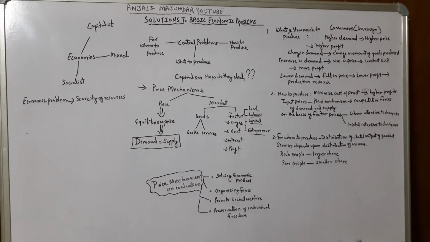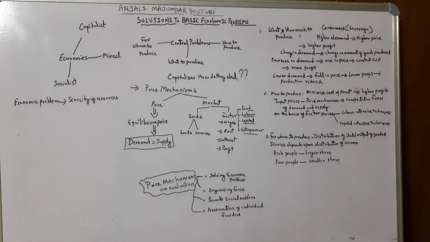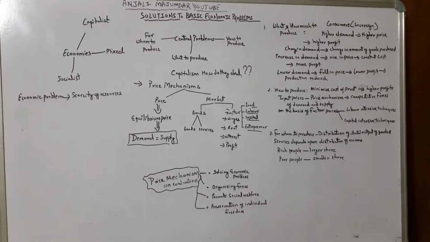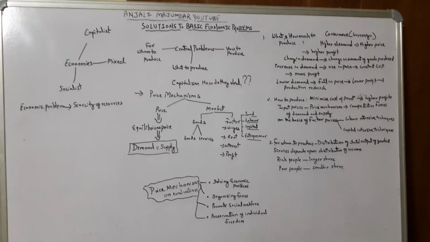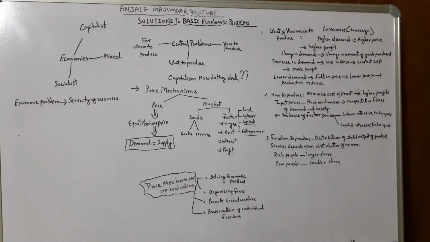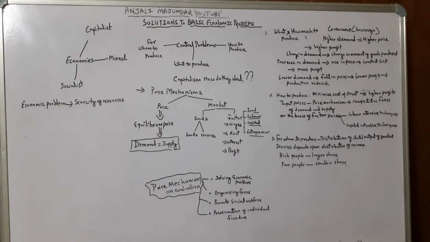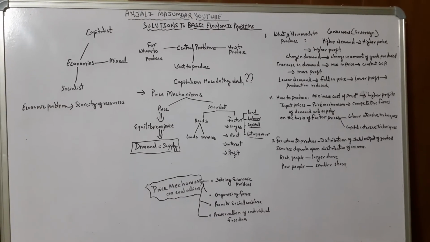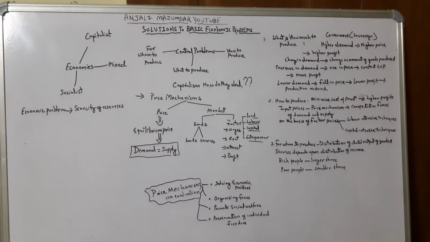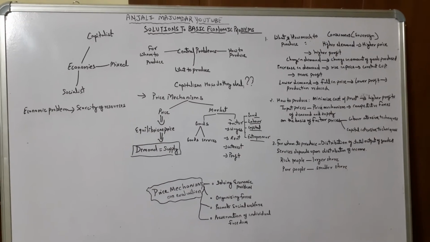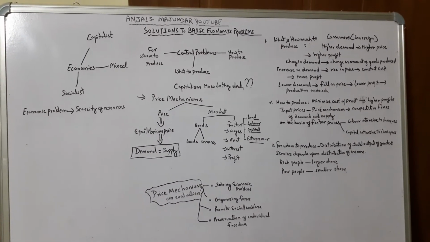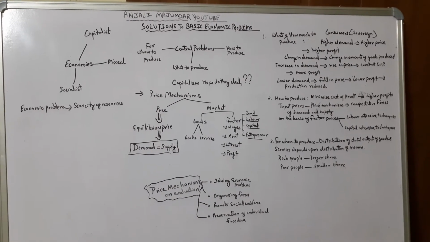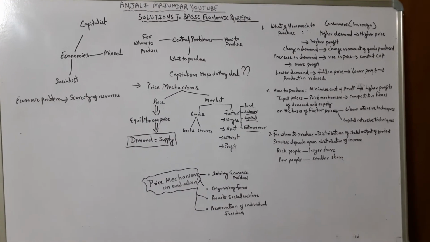Now vice versa says just the opposite. If there is a lower demand, price will fall, right? And if there is a low price, then it is a lower profit for the producer. Now if the producer understands that a particular commodity is giving less profit, the production will definitely be reduced. So this is how what and how much to produce is decided. Everything depends on the consumer's taste and preferences. Then second is how to produce.